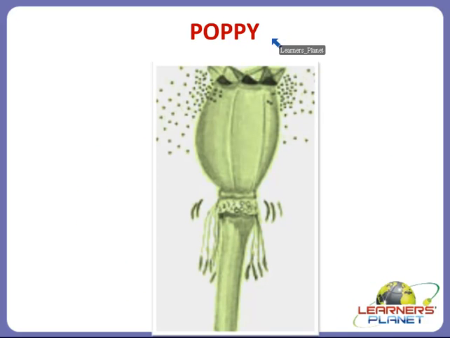Then in poppy, what happens? Mature poppy fruits are dispersing the seeds. How does it happen? When the seeds of the pea plant are ripe, the pod bursts open and the peas are scattered away from the plant. In the same way, in poppy also, when they are matured, the mature poppy fruits disperse the seeds. They scatter the seeds in all directions, as you can see in this picture.